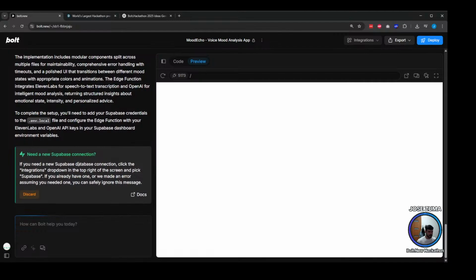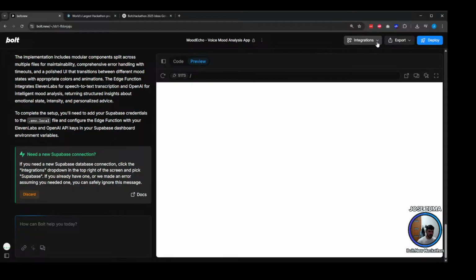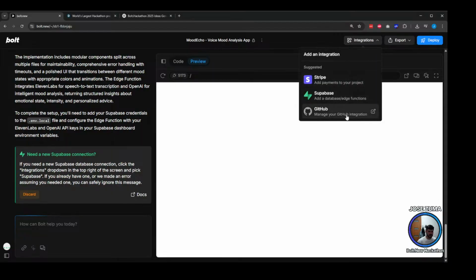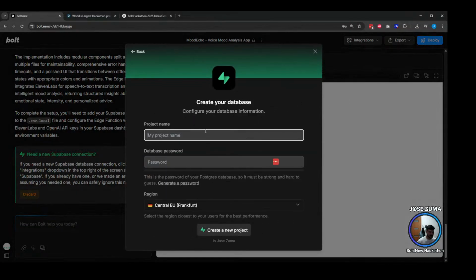Now we need to connect Supabase, of course, and we also need to store this in our GitHub. So let's give it time to install everything. You see, this is now trying to run. Well, meanwhile, let's add Supabase to this. Create a new project.